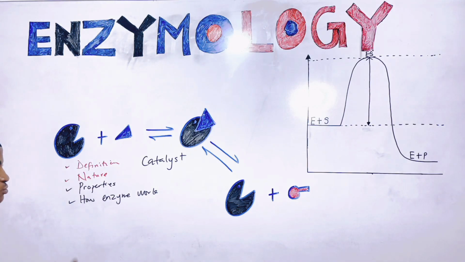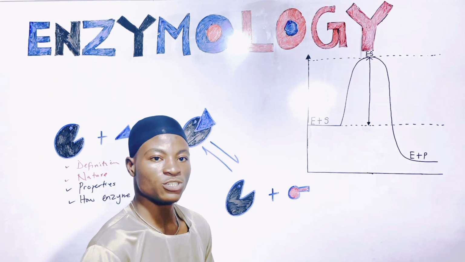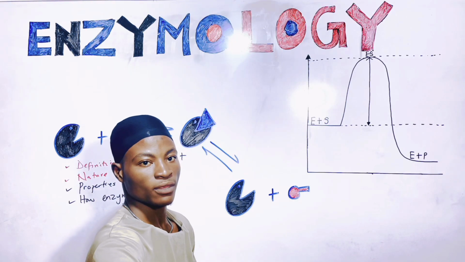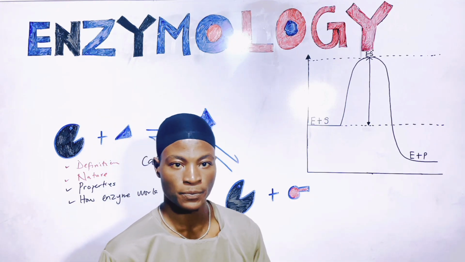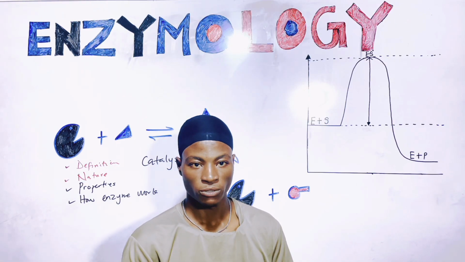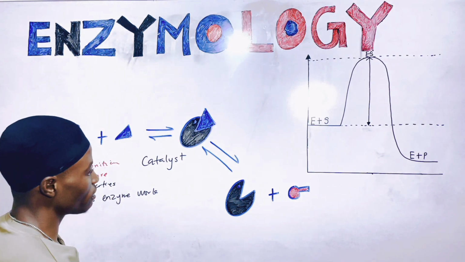Then let's move to the nature of enzyme. And as I said earlier, enzymes are usually proteinous in nature. Enzymes are protein, except for some ribozymes, right? They have catalytic activity, but their nature is not protein, right? So that's just it. Then let's come to the nature of an enzyme.